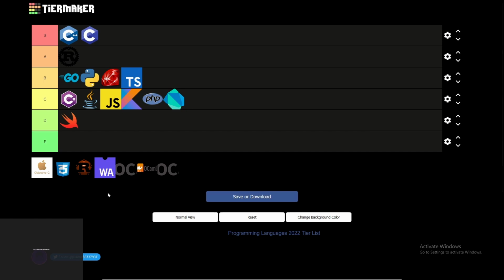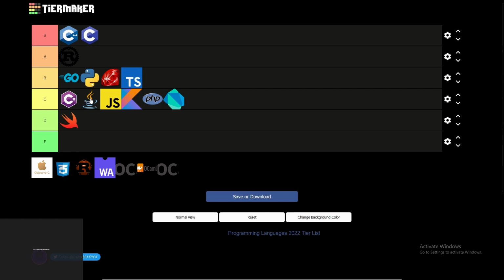So in conclusion, if you like low level stuff, then you can go to S and A tier. But if you like high level, well, you have B and C tier. There are also some other languages. This might look subjective, and it kind of is, but it's kind of objective. JavaScript is not perfect, it has a lot of cons. C# is not perfect, but it is good for GUI development, but Windows oriented, that's why it's in C tier, could be in B tier.